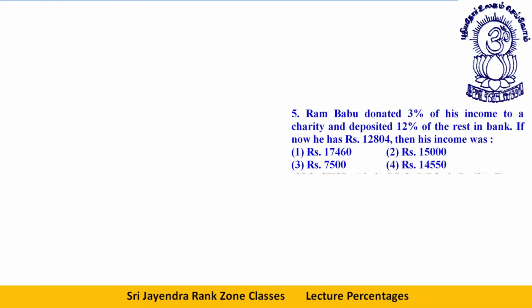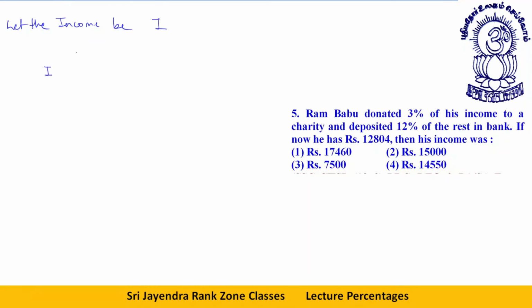Ram Babu donated 3% of his income to a charity and deposited 12% of the rest in the bank. If now he has 12804, then what was his income? See students, let the income of Ram Babu be I. This was his income. He donated 3%.